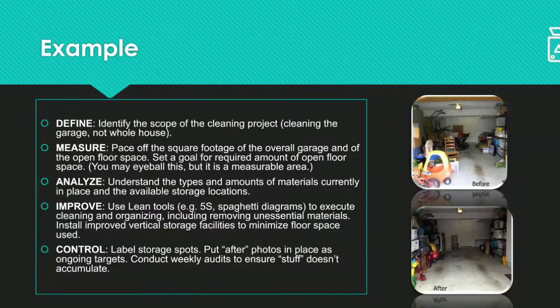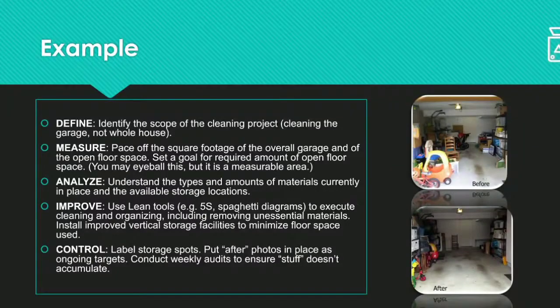Then in the fourth step, improve, we use tools like 5S to execute a cleaning and organizing program. It also includes removing unnecessary materials, and if possible, installing improved vertical storage facilities to minimize the floor space used.